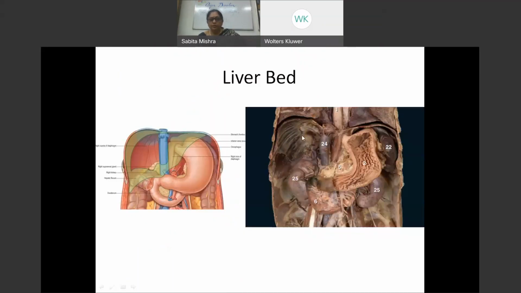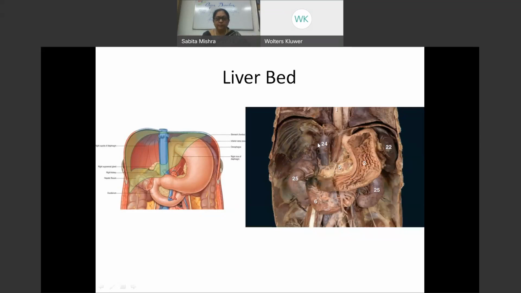And what do you see? You see the right kidney, and above the kidney there is the suprarenal. So the right kidney, the right suprarenal, part of the colon, the IVC, and the diaphragm are all forming the liver bed, and part of the esophagus and the stomach, this is a cut section of the stomach, are forming part of the liver bed.